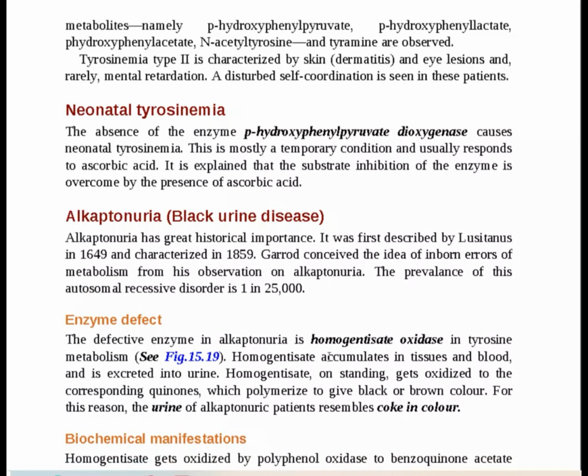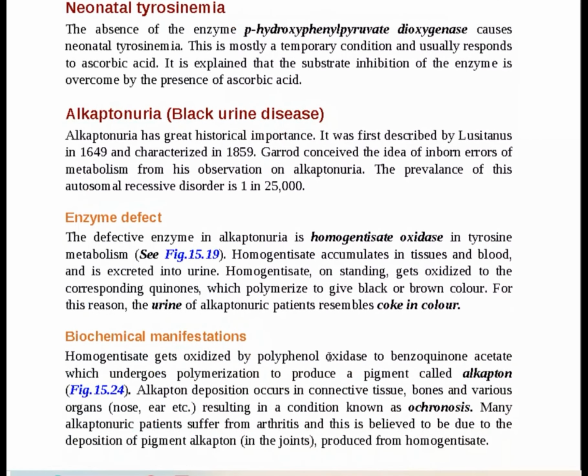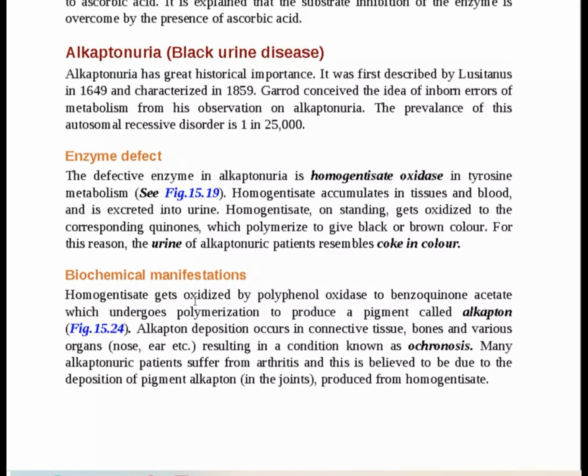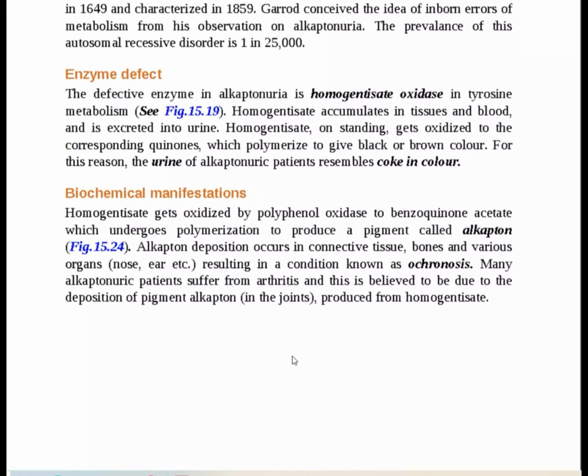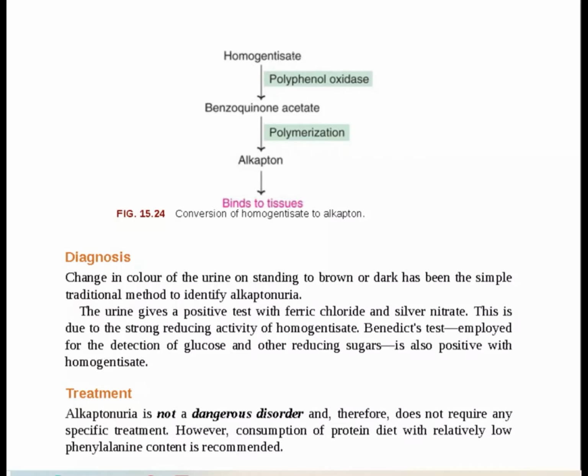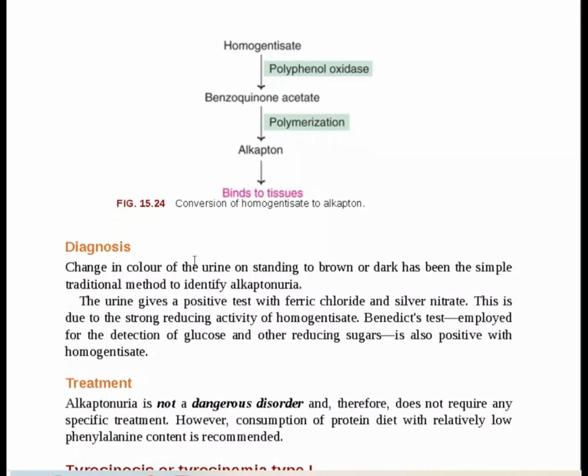Now, the biochemical manifestation: homogentisic acid gets oxidized by polyphenol oxidase to benzoquinone acetate, which undergoes polymerization to produce a pigment called alkapton. As you can see in the figure, homogentisic acid is acted on by polyphenol oxidase to give benzoquinone acetate. Then through polymerization, it forms alkapton, and when this binds with the tissue, it results in alkaptonuria.